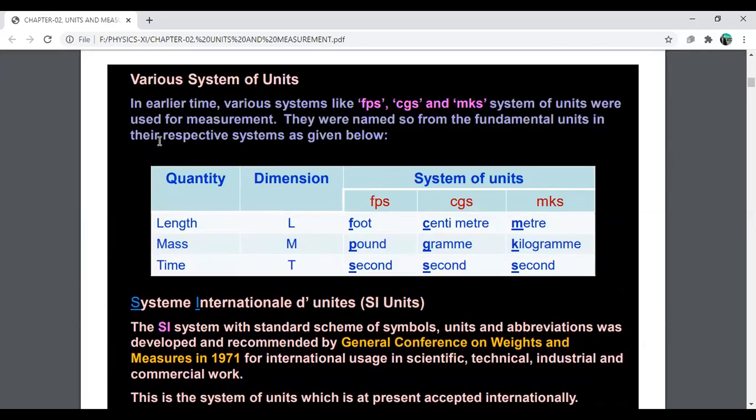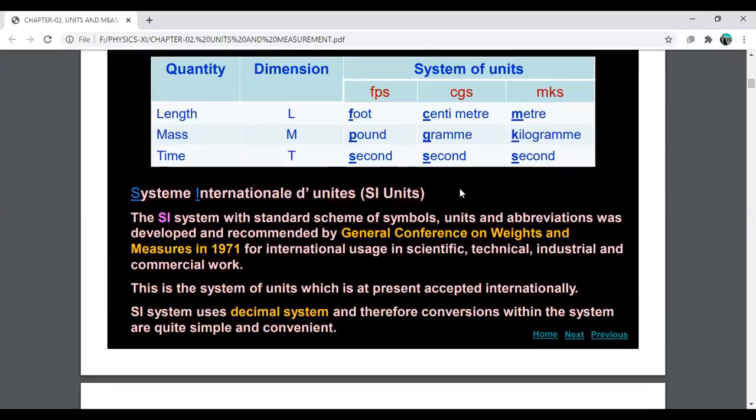Now apart from these systems of units, we are going to deal with another system of unit which is internationally dominant, and nowadays it is used dominantly worldwide. So Système International d'Unités is abbreviated as SI units.